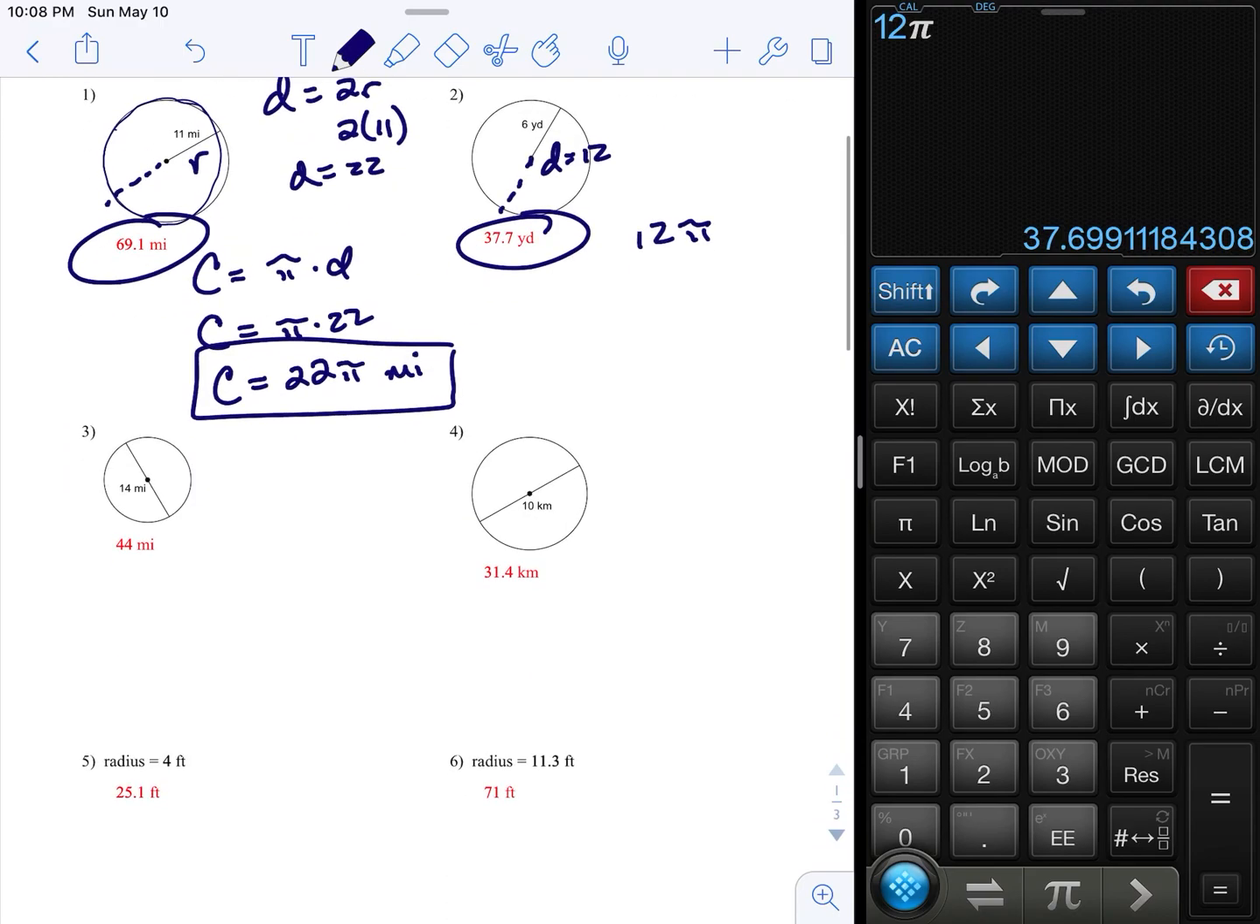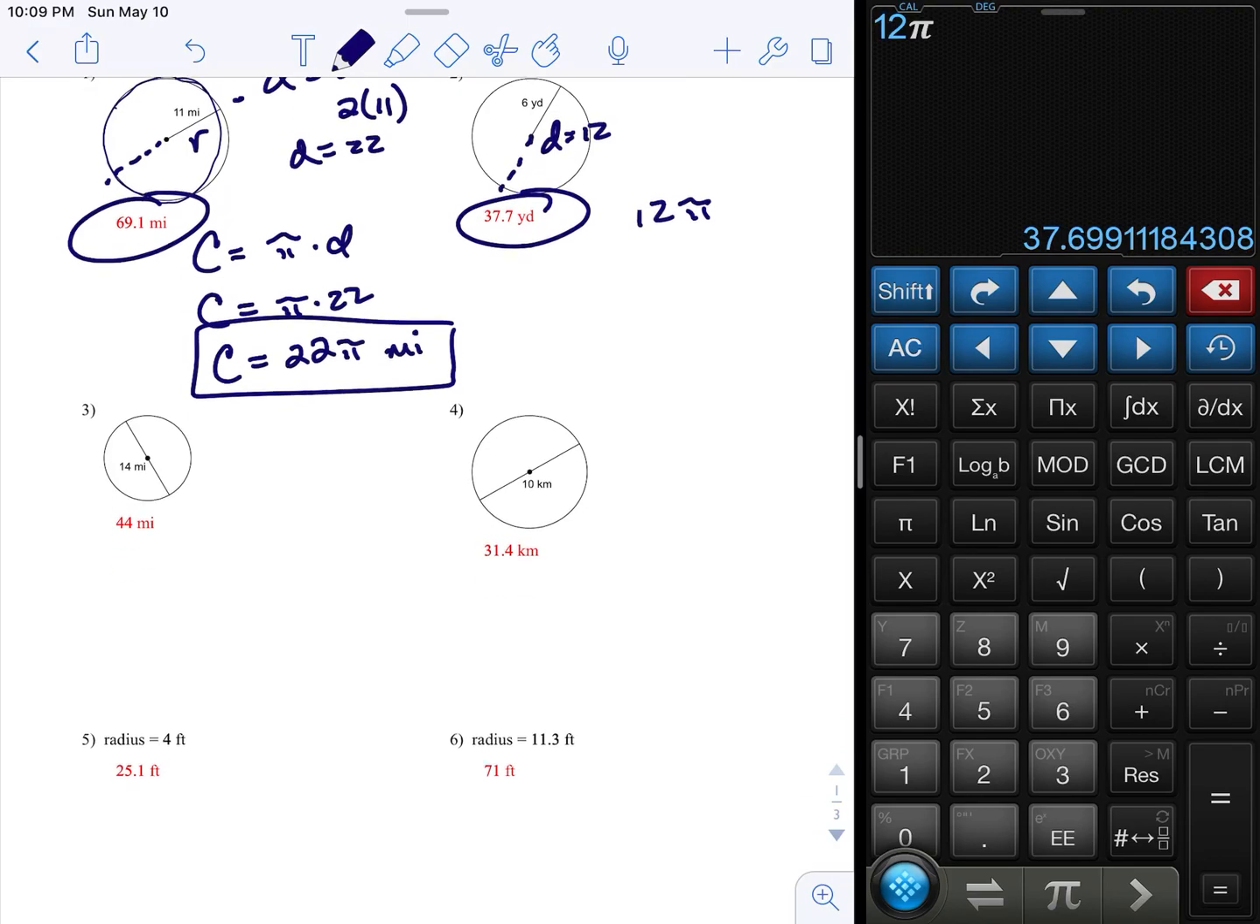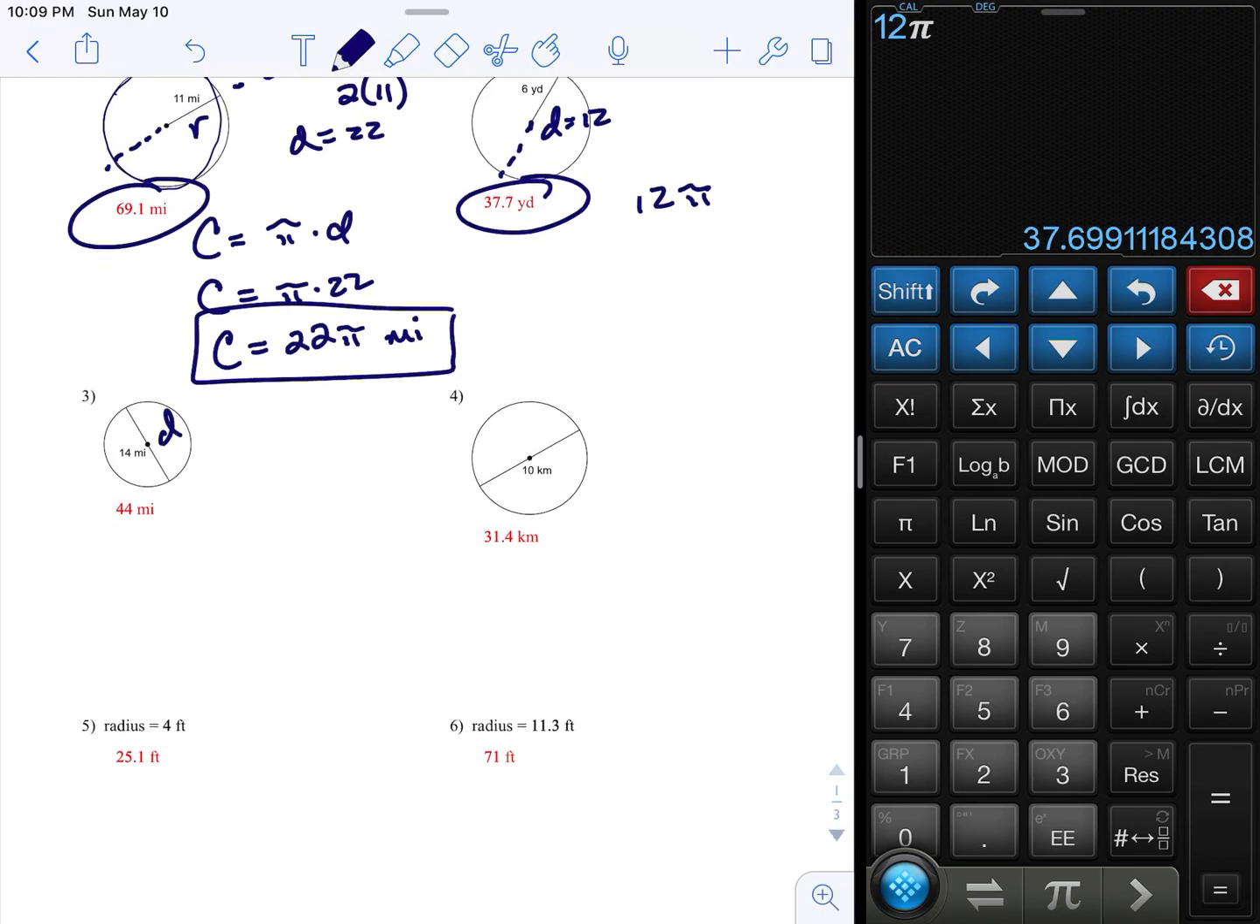37.7. Here's why I give you both kinds. Sometimes you would be given the radius, sometimes you'd be given the diameter. You have to pay attention to which one. If they give you the diameter, this already is the diameter. So 14 pi, 43.98, so 44.0. I like 44.0 instead of 44. Then 10 pi, 31.4